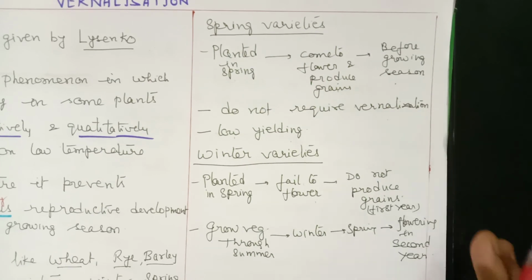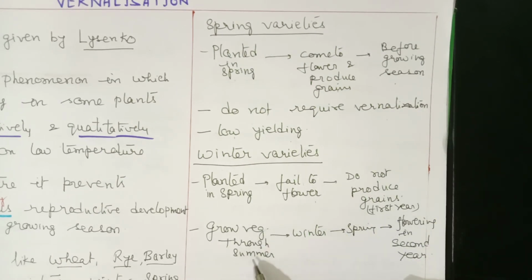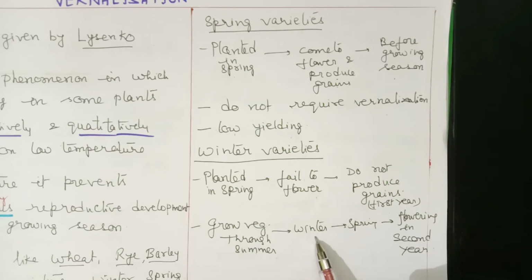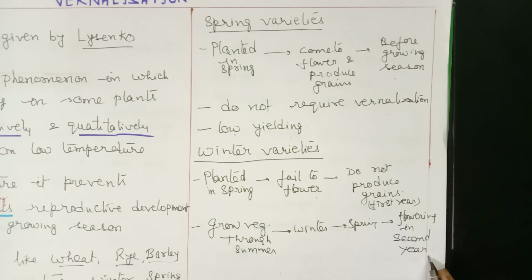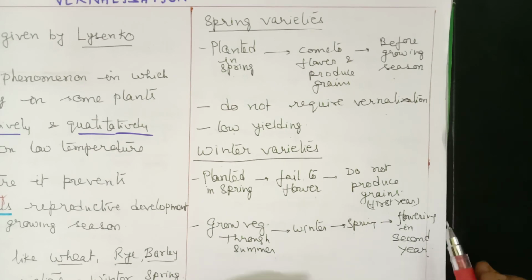If they fail to flower, then what will happen? They show only vegetative growth through the summer, followed by the next winter and then next spring. That means if we start in spring 2020, it will show vegetative growth up to spring 2021. After that, it will show flowering in the second year and then grain production. So it will take more than 1 year to give yield.